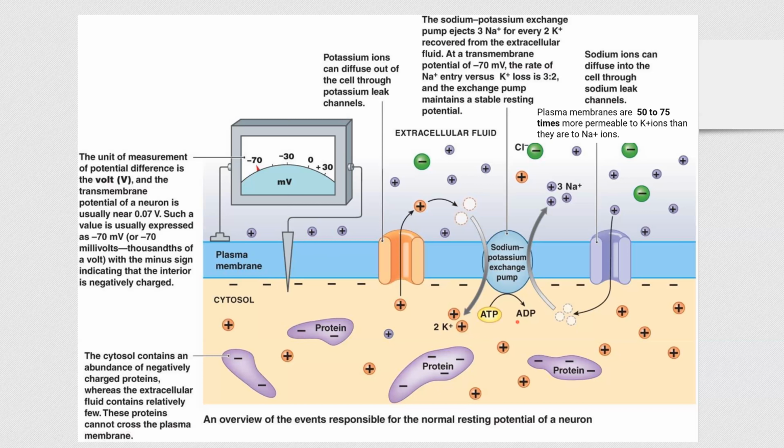Now, inside a cell, you have proteins. Proteins are pretty big molecules, and they cannot leave your cells. They stay inside, because they're too huge to move through the cell membrane or even through channels. Proteins have negative charge, so here proteins are shown as negative. So keep this in mind.